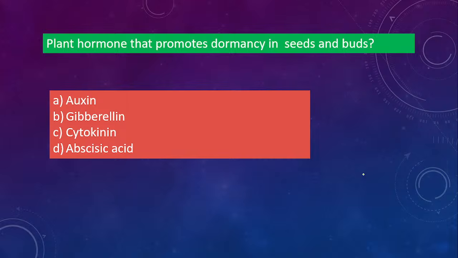Next one. Plant hormone that promotes dormancy in seeds and buds. Is it auxin, gibberellin, cytokinin, abscisic acid? कौन सा वाला प्लांट हार्मोन प्रोमोट्स डॉर्मेंसी, मतलब सीड्स से प्लांट नहीं होगा, that is germination will not occur, buds से फ्लावरिंग नहीं होगा, so that will stop. Okay, डॉर्मेंसी मतलब स्टॉप कर देंगे. So which hormone is responsible for that? Okay, so correct answer is abscisic acid.